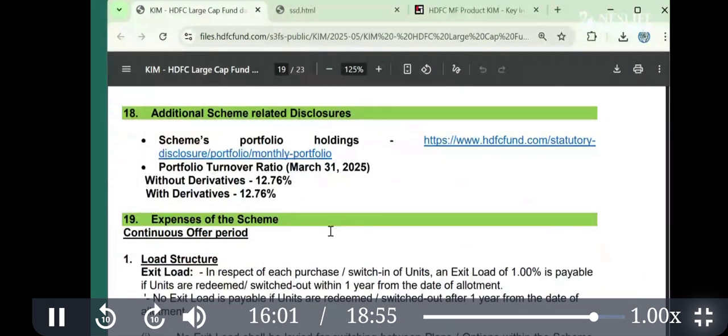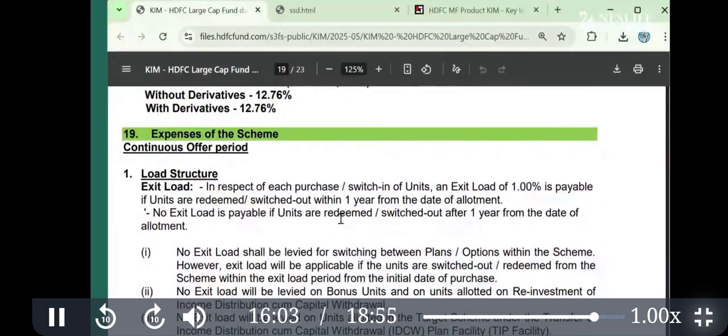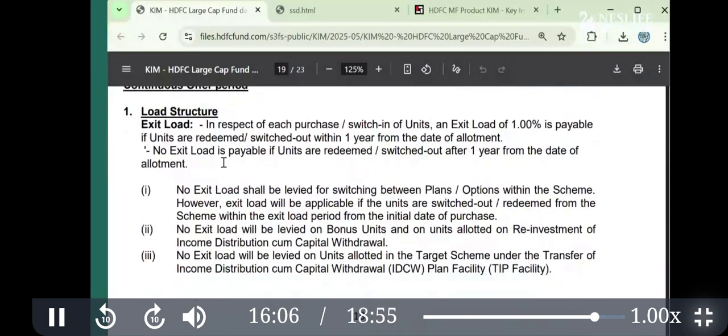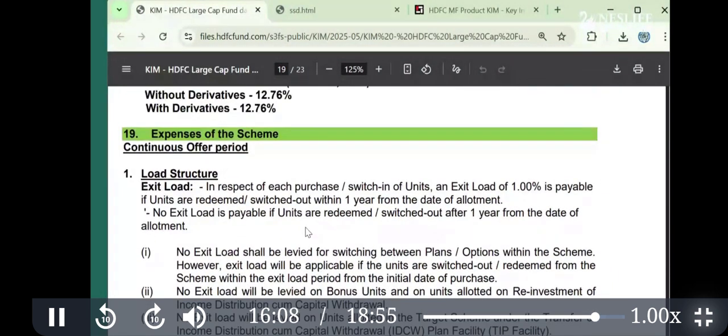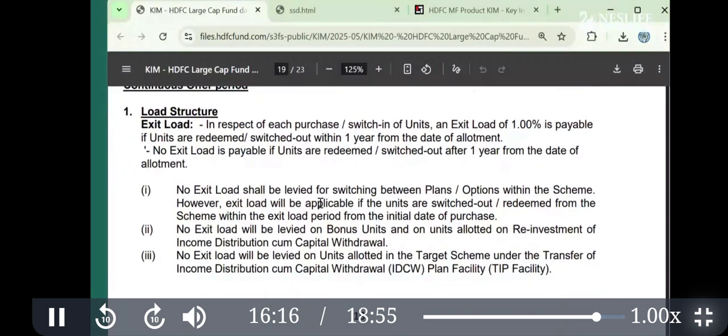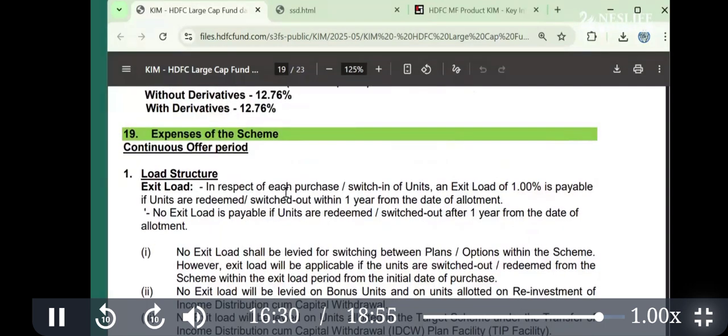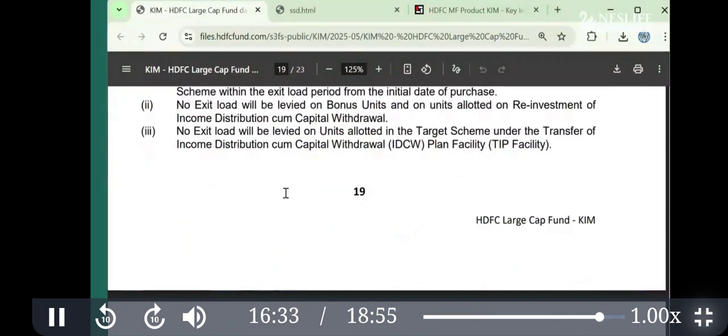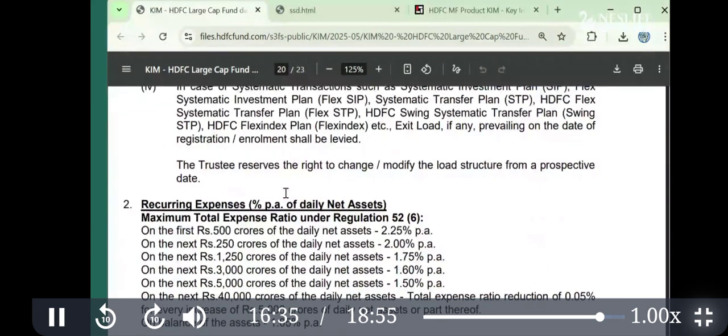And then there are expenses. We'll discuss expenses in detail again. I'm just showing what points you'll have to learn in the next few days. So, expenses of the scheme. Whenever we buy something, we always look at what the costs involved are. For example, when you registered for the course, first you thought about how much benefit you'll get and how much is the cost. Similarly, when you are investing in anything, you have to see the cost. These are the costs involved in the process, which we are going to discuss in detail.